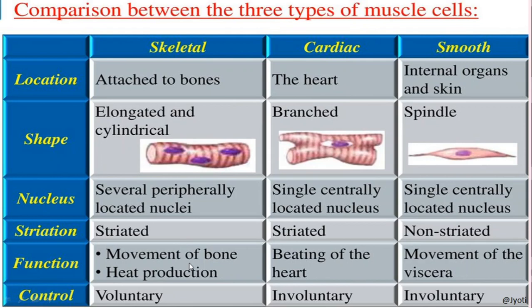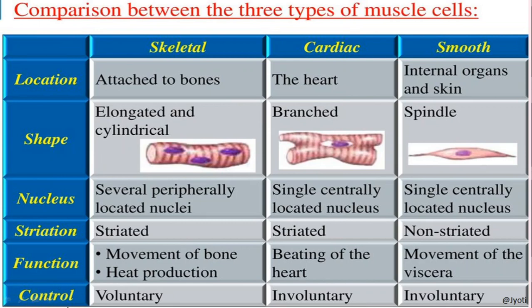So the skeletal muscle helps in movement of the bone and heat production. As it moves, it produces heat. Then cardiac muscle helps in beating of the heart. The smooth muscle helps in movement of the visceral organs.